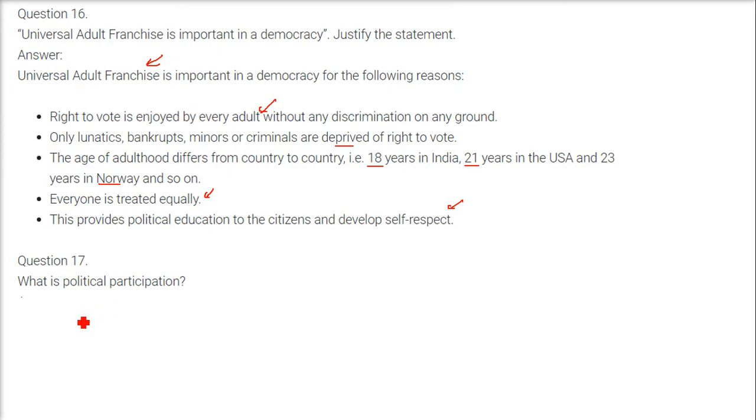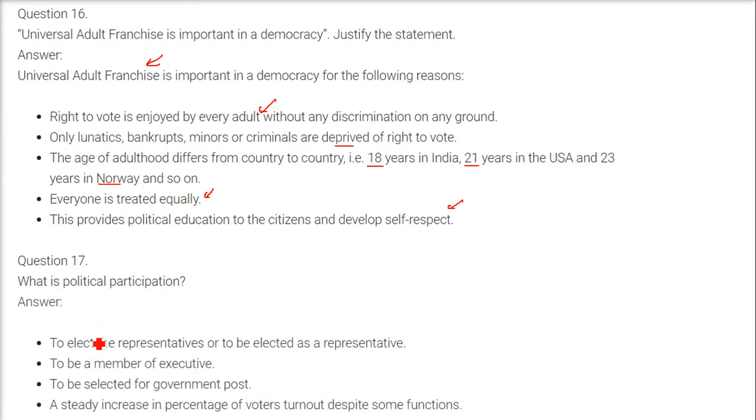What is political participation? To elect the representative or to be elected as a representative, to be a member of an executive, to be selected for a government post, a steady increase in the percentage of voter turnout. This all comes under political participation.